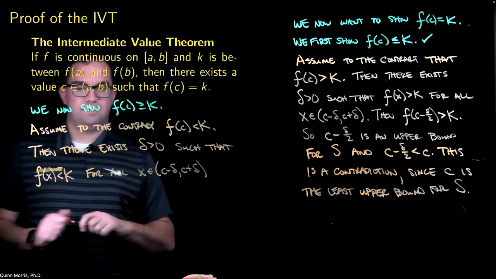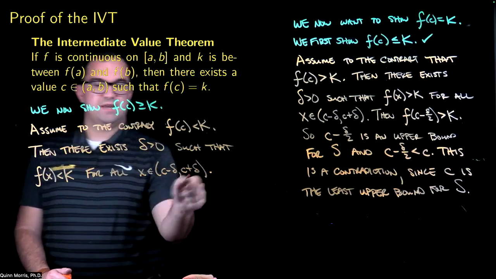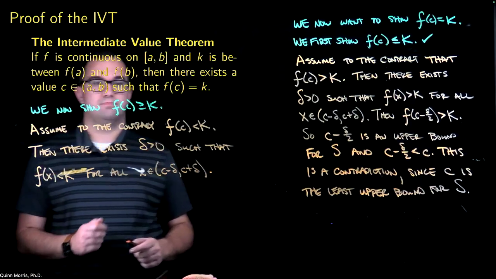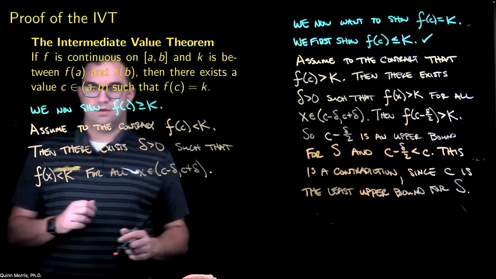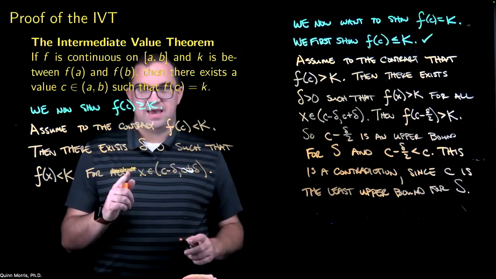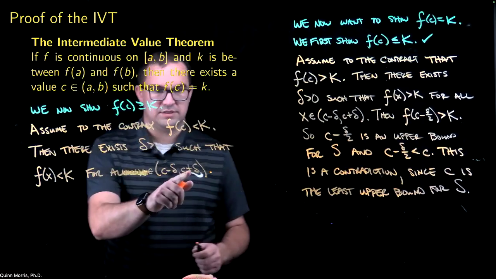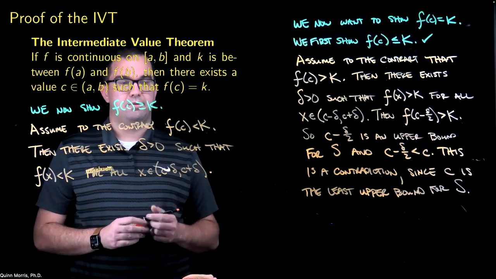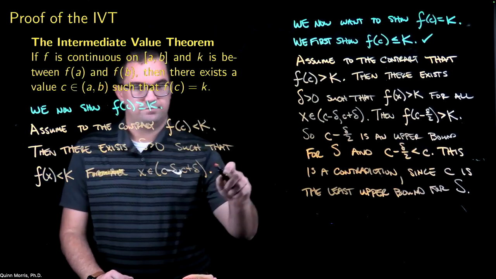Now again, I need to pick a particular x value that's going to help me reach my contradiction. So in this case, I'm actually going to choose c plus delta over 2.